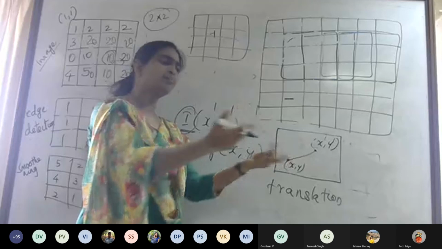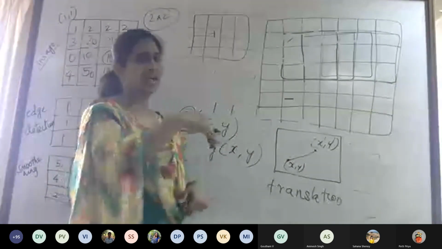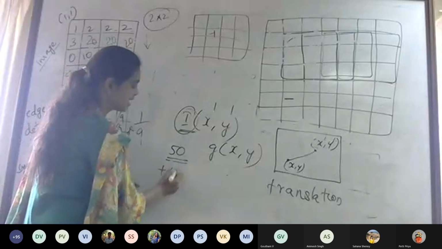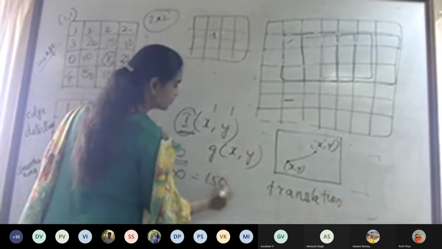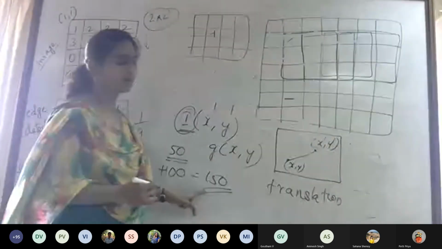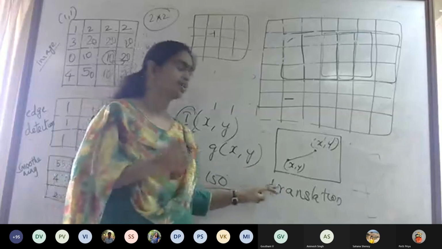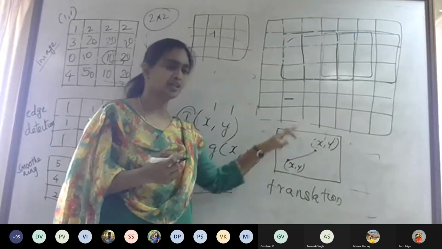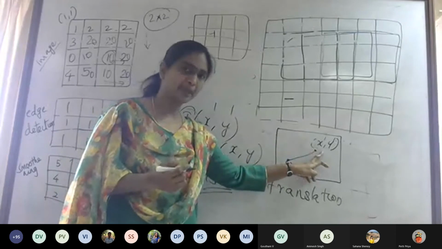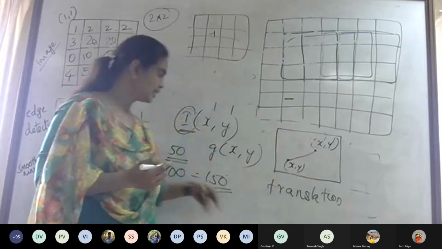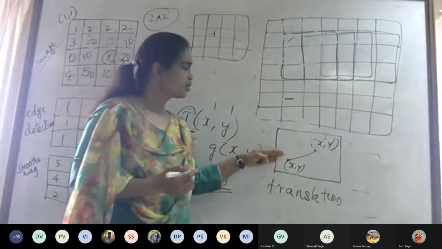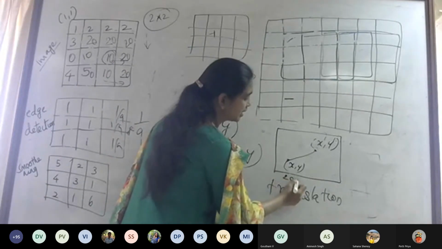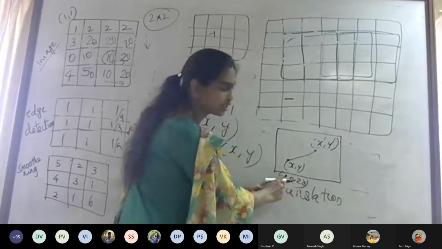Now I perform some intensity enhancement. To this 50, I add 100. It becomes 150. Now I did two operations. One is I translated the pixel, and then I modified the intensity. Initially it was at, say, 20 comma 20 in the spatial coordinate.